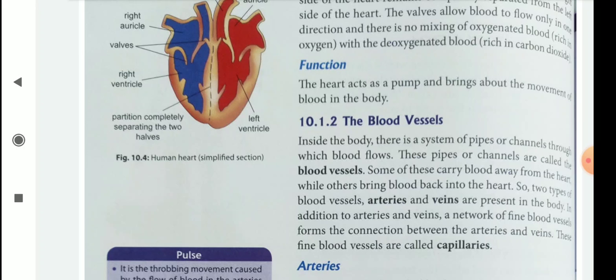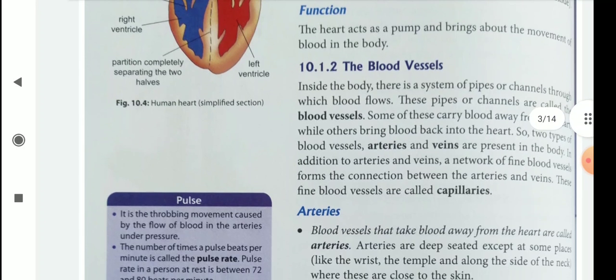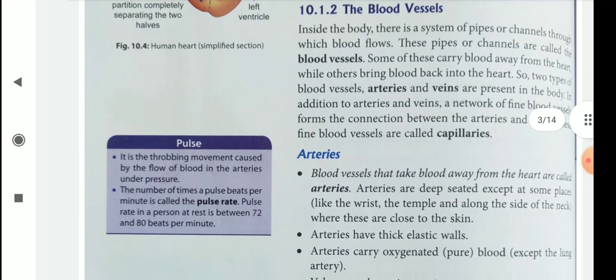In addition to arteries and veins, a network of blood vessels forms the connection between the arteries and veins. These fine blood vessels are known as capillaries. So first of all, we discuss arteries, then veins, then capillaries.